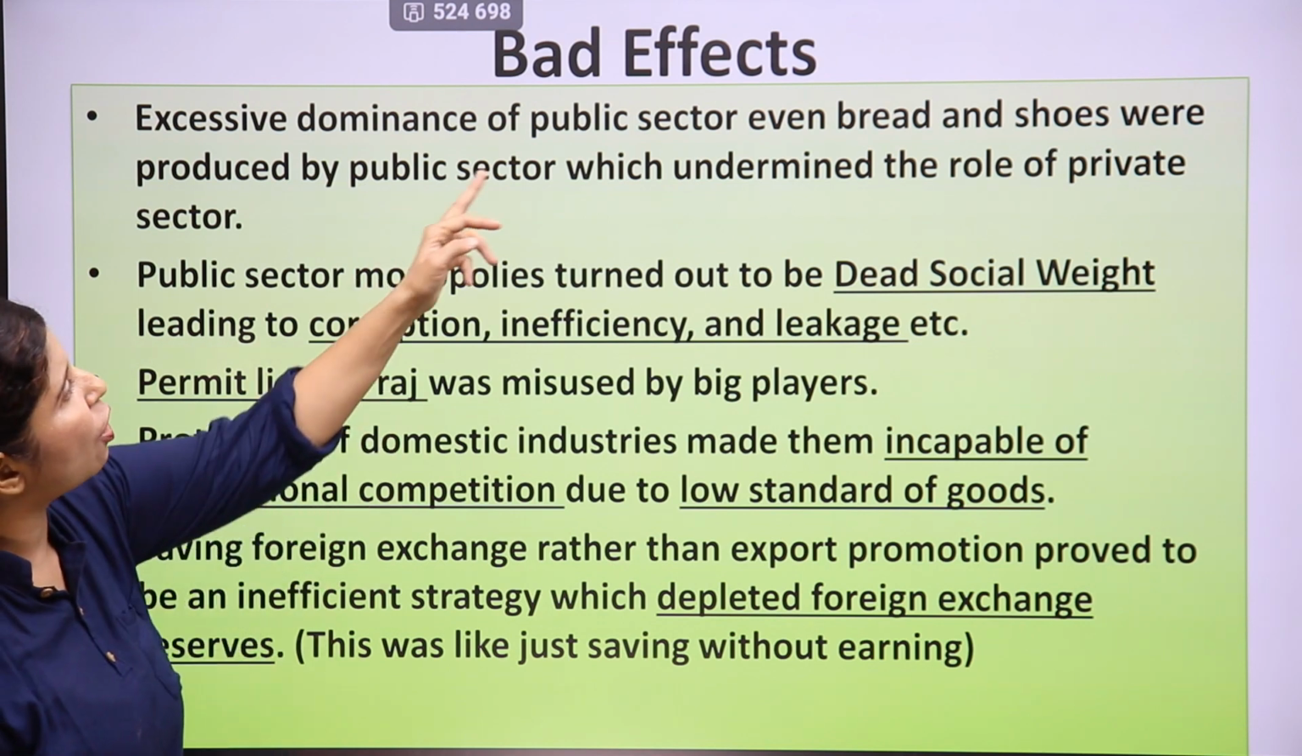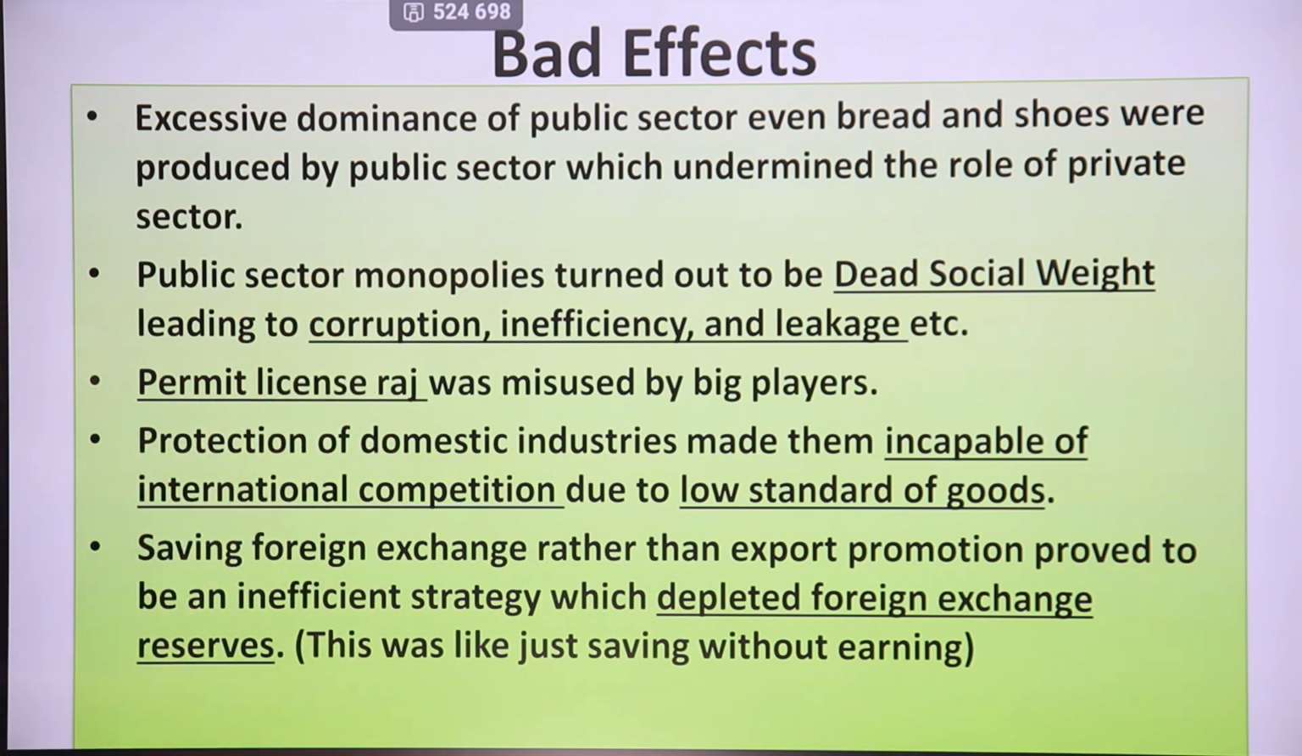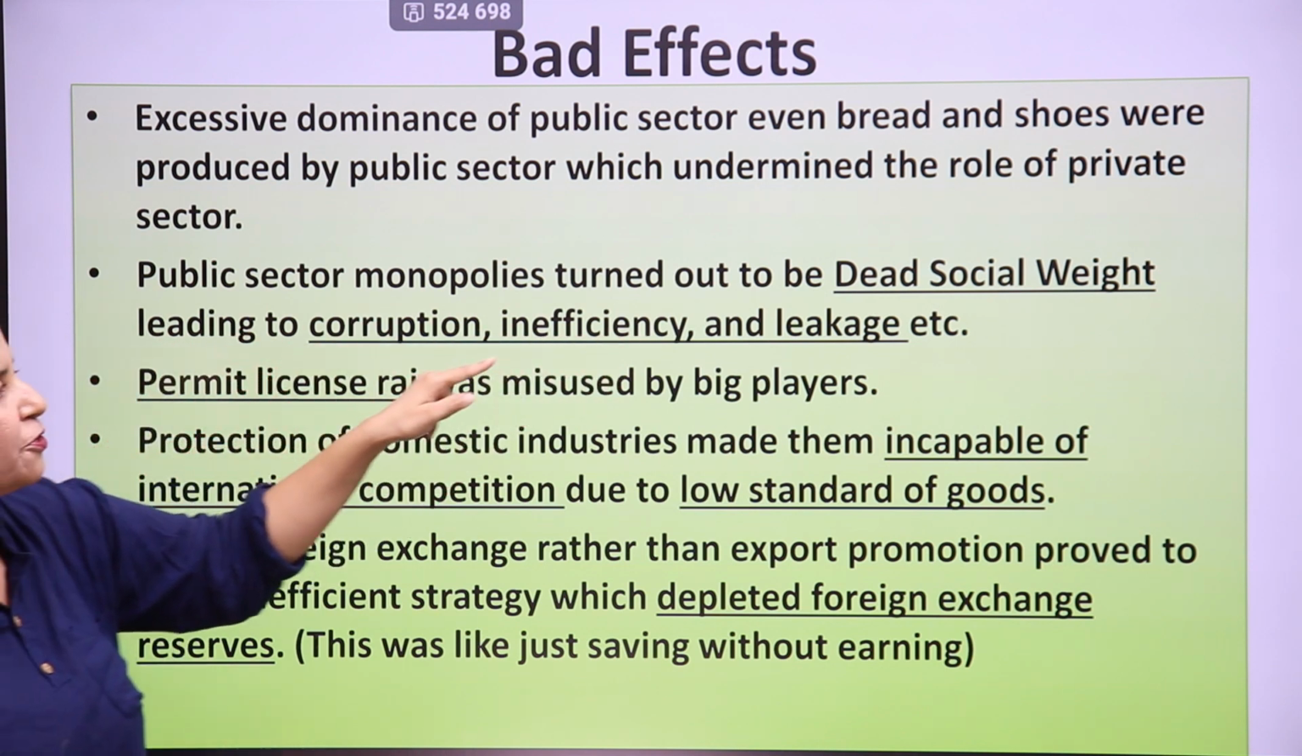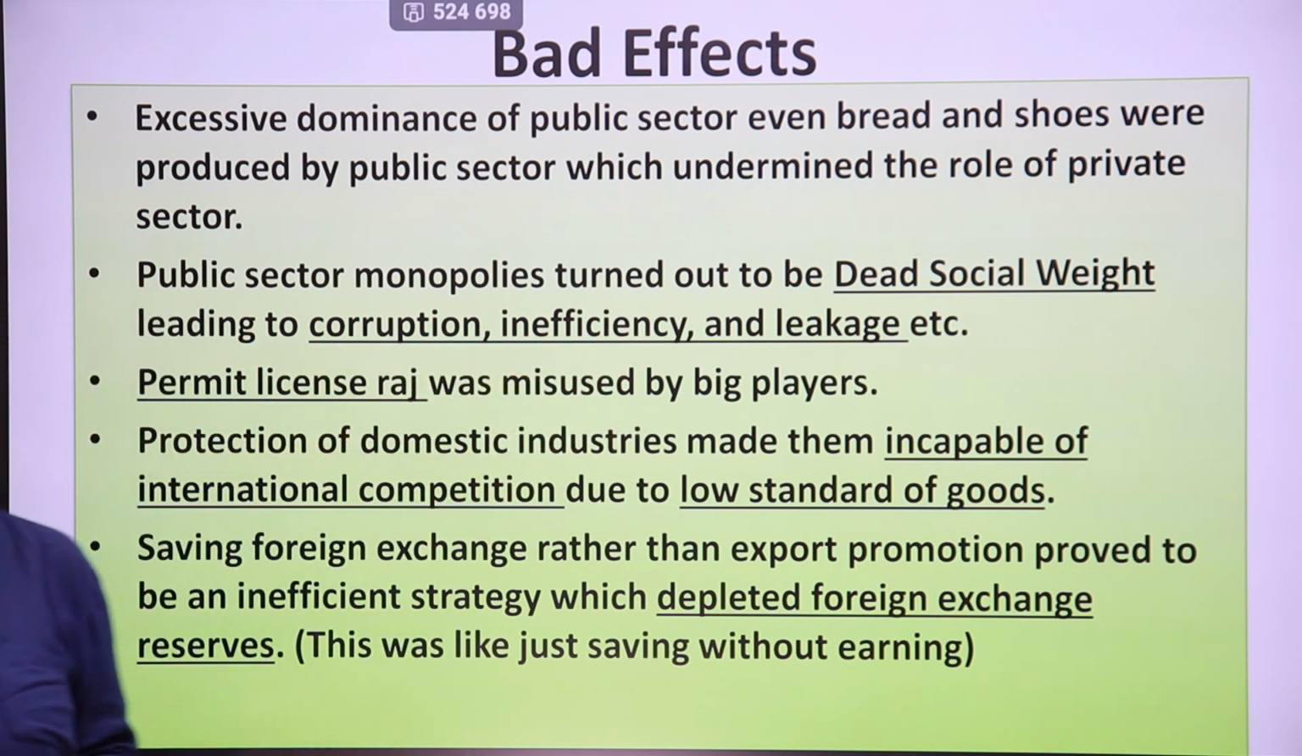Excessive dominance of the public sector: even bread and shoes were produced by the public sector, which undermined the role of the private sector. Here in India, the public sector was given a key role, but the private sector lagged behind in development and could not generate more profits for the economy of India. Public sector monopolies turned out to be dead social weight, leading to corruption, inefficiency and leakage, etc. So corruption started happening in those industries.